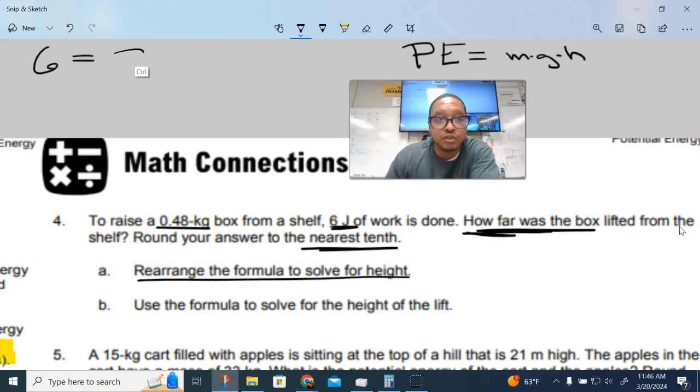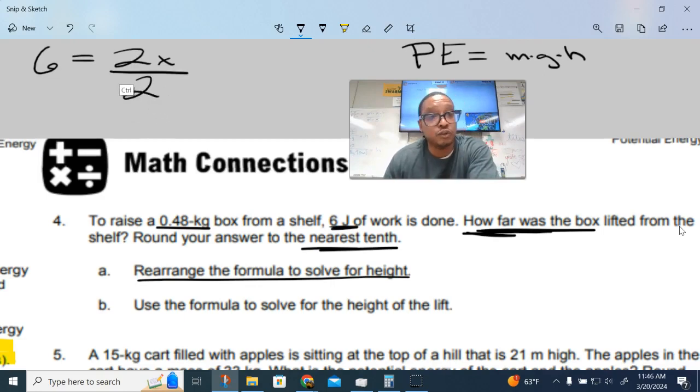6 is equal to 2x. How would we isolate for x? How would we solve for x? The same way we want to solve for h, we got to solve for x. So everyone's like, oh, divide by 2. And whatever you do to one side, you got to do to the other. All right, cool, for sure.